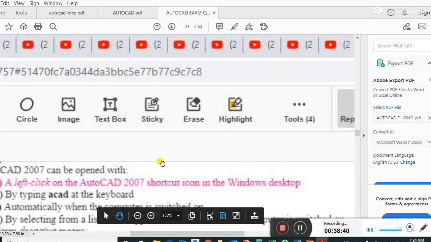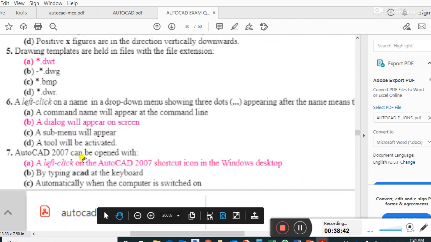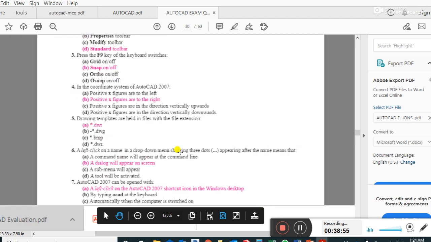AutoCAD 2007 can be opened with a left click on the AutoCAD 2007 shortcut icon on the Windows desktop. This is the right answer.